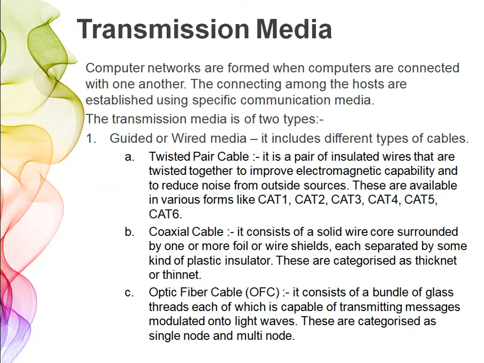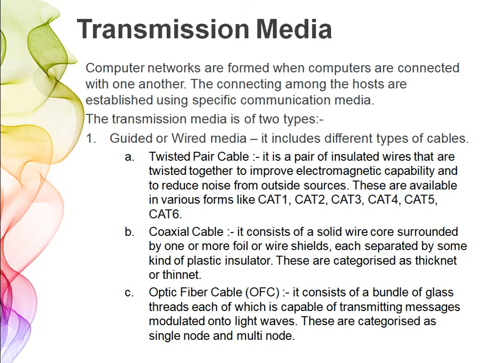The first one, that is guided or wired media, includes different types of cables. So the first type of cable is twisted pair cable, TPC. It is a pair of insulated wires that are twisted together to improve electromagnetic compatibility and to reduce noise from outside sources. Okay, here the insulated wires are twisted to improve the electromagnetic compatibility and noise reduction.